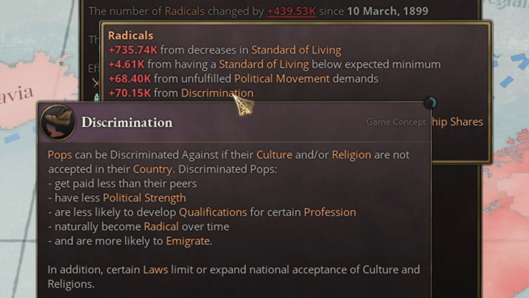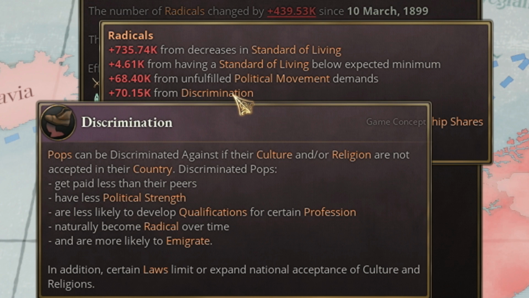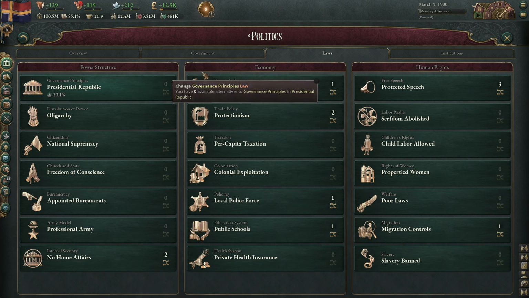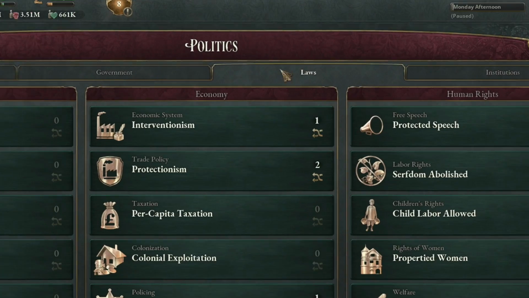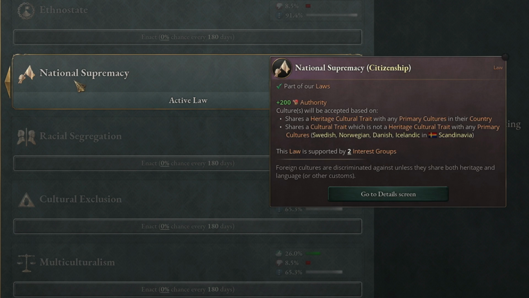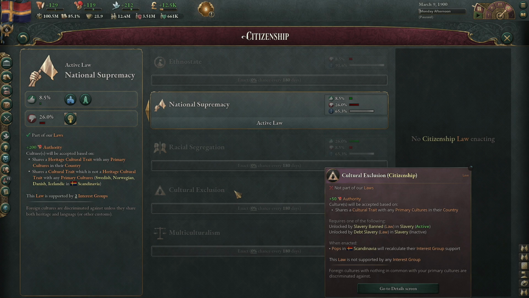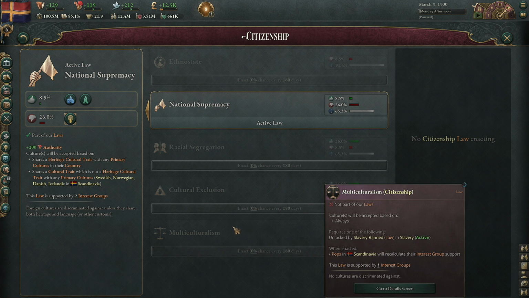Discrimination: these are people in your country that are not your cultural religion and are getting paid less, have less political strength, and all of that because they're in your nation but don't really have rights. In order to fix discrimination, you have to go into policies and then go over to laws, and then it will be citizenship. If you're a national supremacy, that pretty much means if you're not a primary culture, you're going to hate them, and then you can fix it from there. It can go very crazy and can help a lot of people. Multiculturalism will probably stop people from being mad about discrimination.